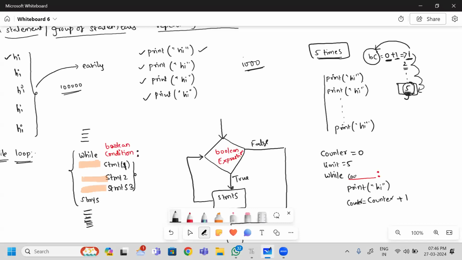Until your counter value reaches the limit. So if it is to continue, your counter value should be less than the limit. So that I am writing: counter is less than 5.